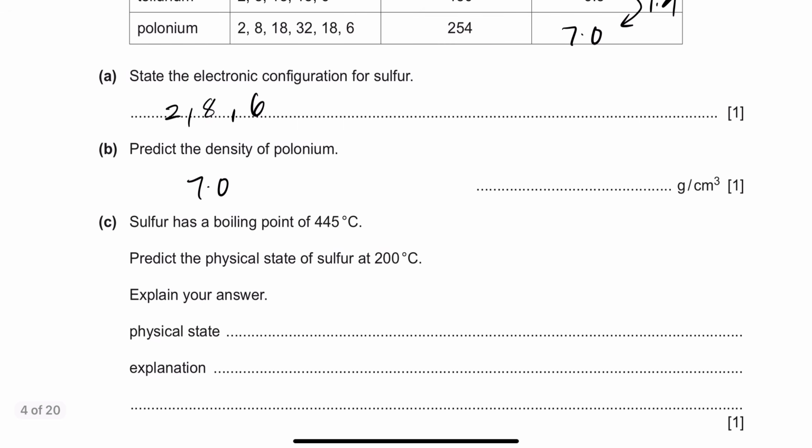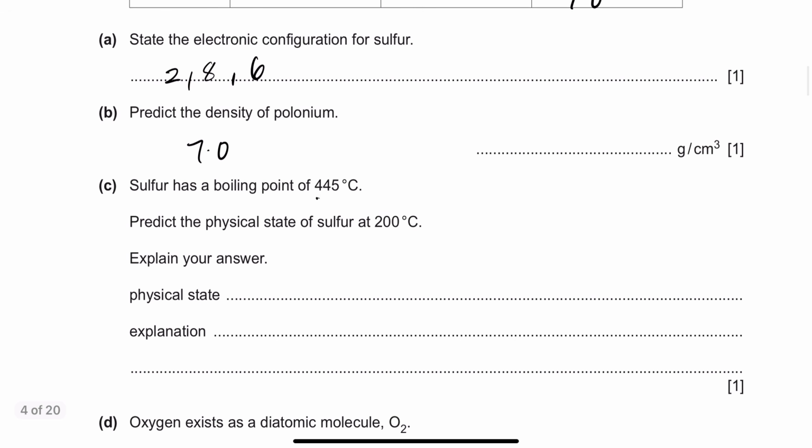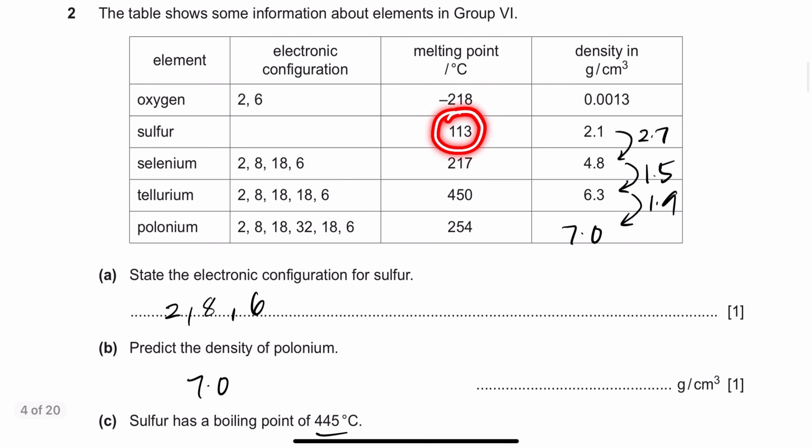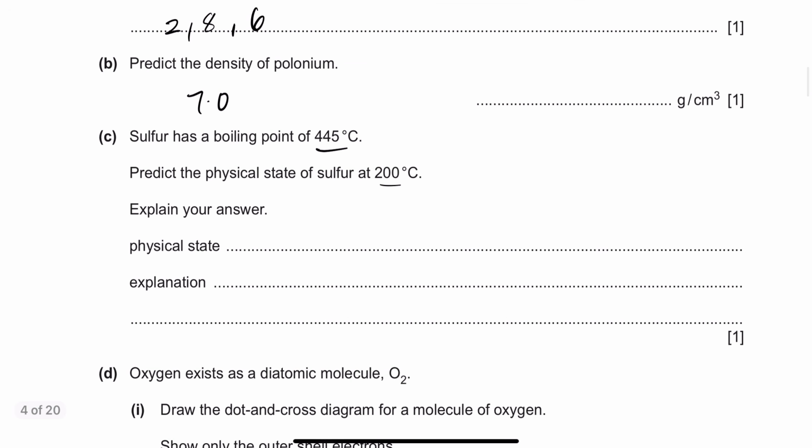Now it says sulfur has a boiling point of 445 degrees Celsius. Predict the physical state of sulfur at 200 degrees Celsius. So obviously it's not going to be a gas at 200 degrees Celsius. Why? Because its boiling point is 445 degrees Celsius. But if you check its melting point, sulfur's melting point is 113 degrees Celsius. So at 113 degrees Celsius, sulfur would have become a liquid. Then at 114 it will also be a liquid, at 115 too, and similarly at 200 it will still be a liquid. So you realize that its physical state is not going to be a solid or a gas, it's going to be a liquid.